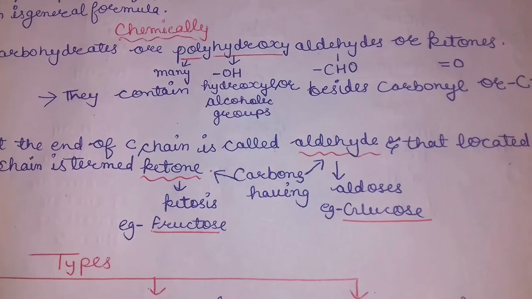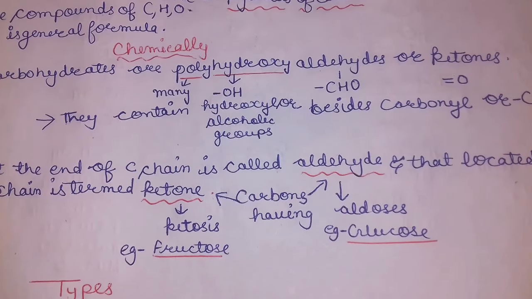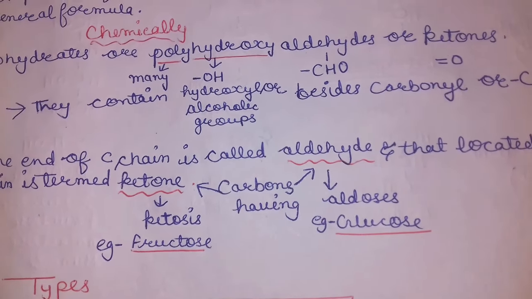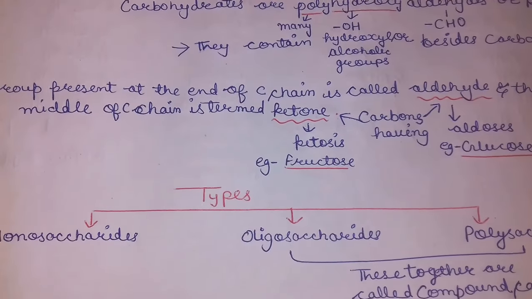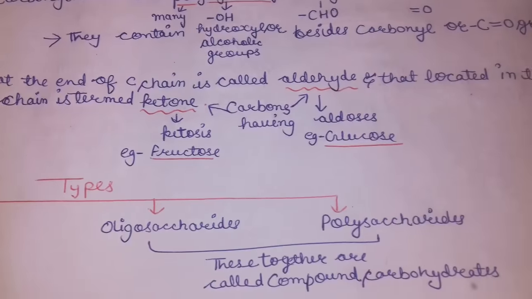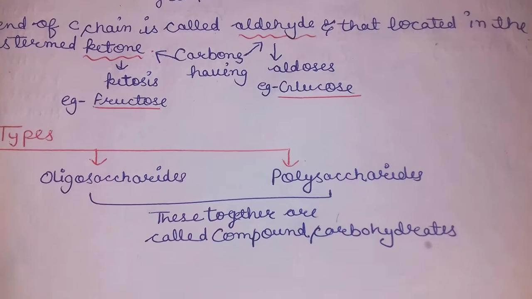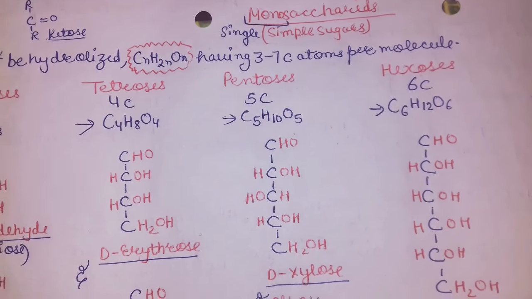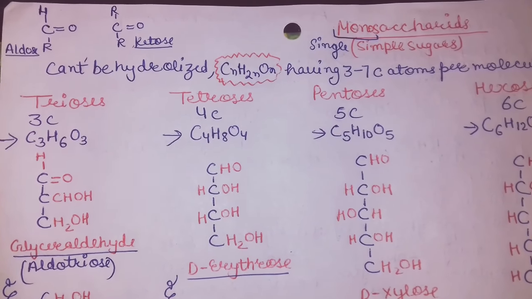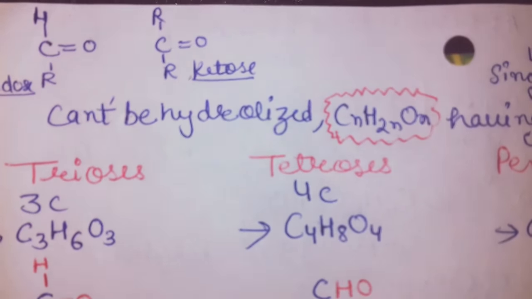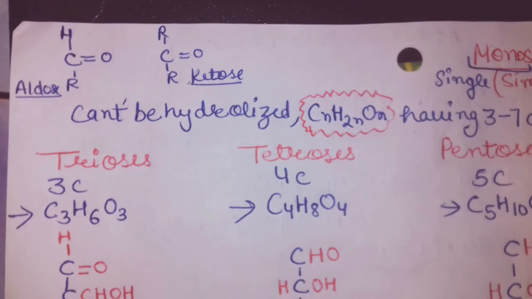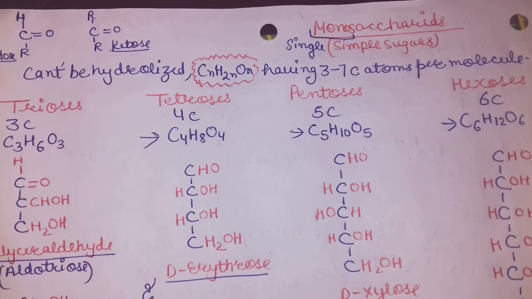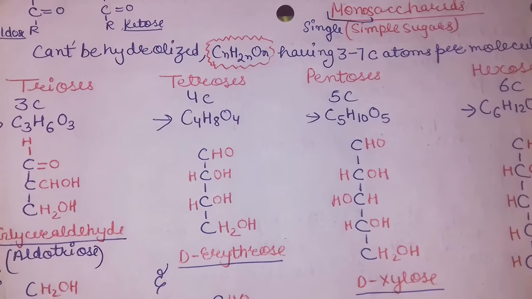So, carbohydrates having a ketone group are known as ketoses, for example fructose, and when carbohydrates have an aldehyde group, they are known as aldoses, for example glucose. The types are monosaccharides, oligosaccharides, and polysaccharides. Oligosaccharides and polysaccharides together form the compound carbohydrates. These are the monosaccharides, the simple sugars. You should see that the difference between aldoses and ketoses is just the R group. Monosaccharides are the simple sugars, and mono means single, so they cannot be hydrolyzed into simpler forms.